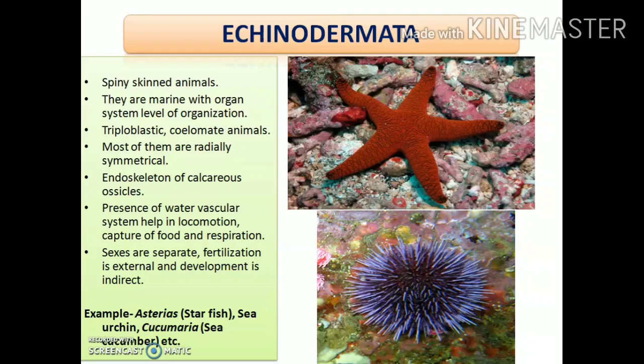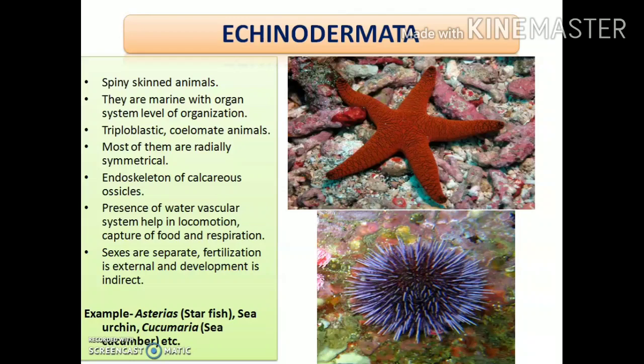Next, here the sexes are separate and fertilization is external. What do you mean by this? Here the male and the female animals release their gametes outside the body. That is, fertilization occurs outside the body, in the water, and so it is termed external.